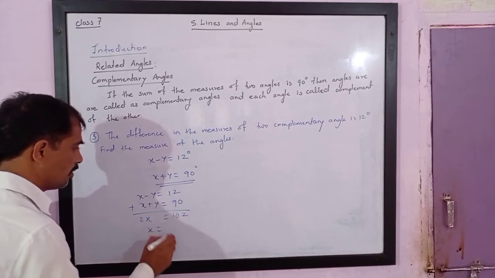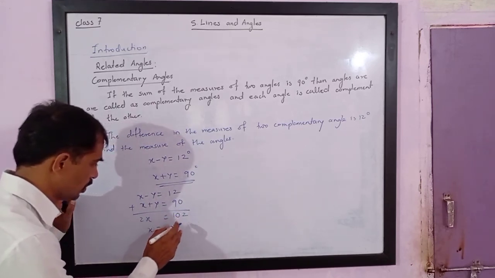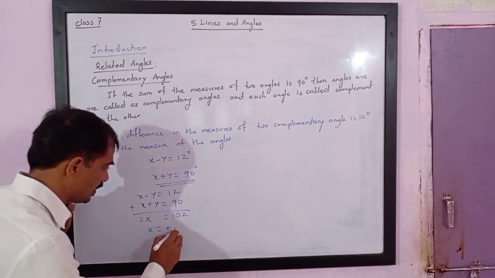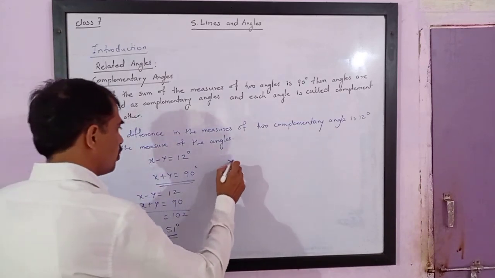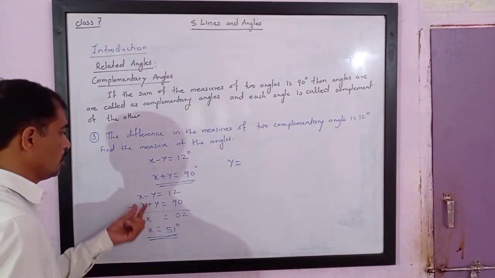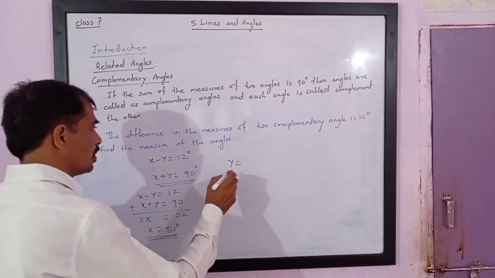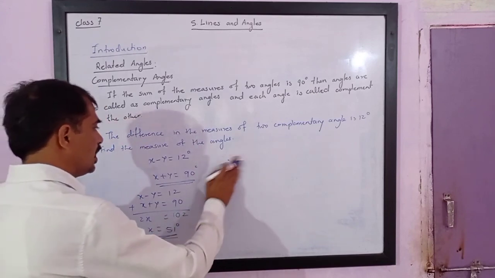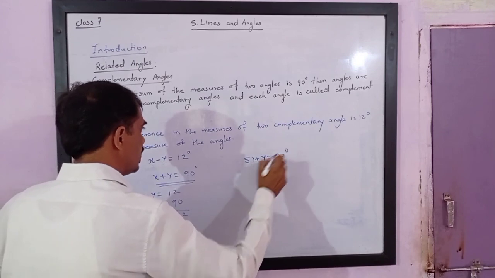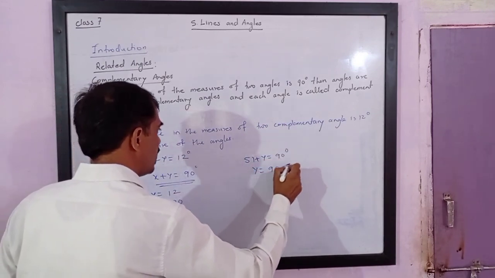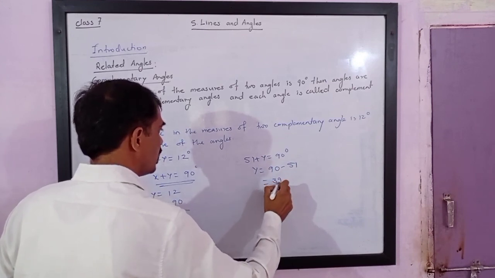It means x is equal to 51 degrees, and hence y is equal to, we have x plus y is equal to 90. So put x is equal to 51 in the second equation, you will get 51 plus y is equal to 90 degrees. It means y is equal to 90 minus 51, that is equal to 39 degrees.